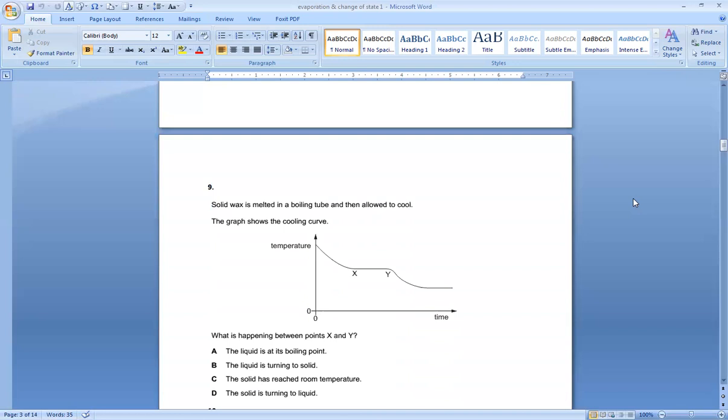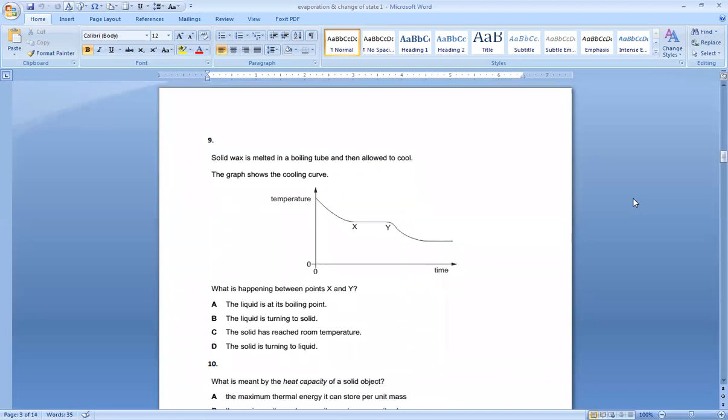So see, I always make up my own mind before going for the option. Make up your own mind before going for the option, and then look for the option which matches your answer.